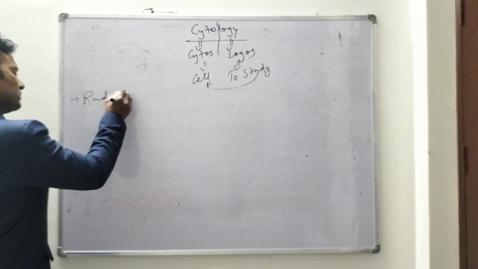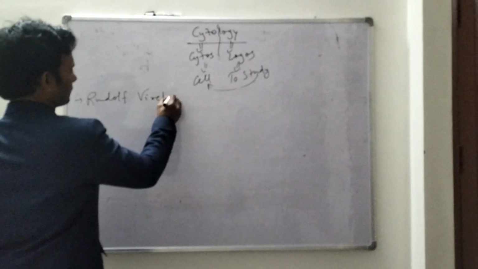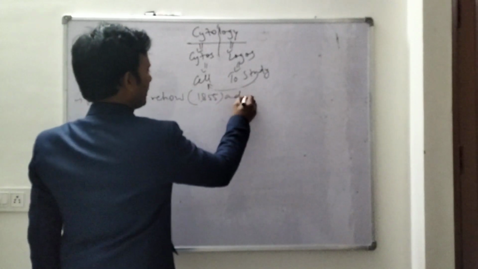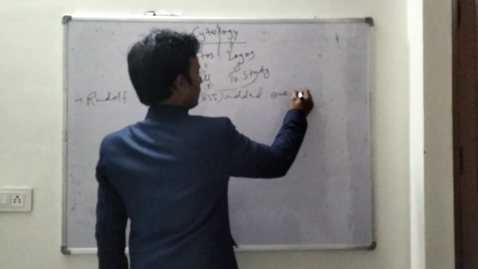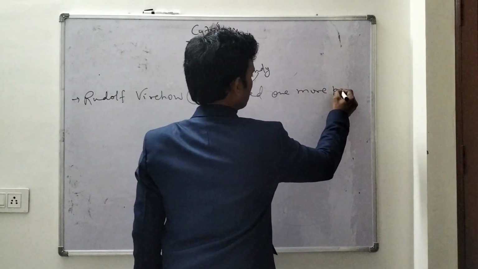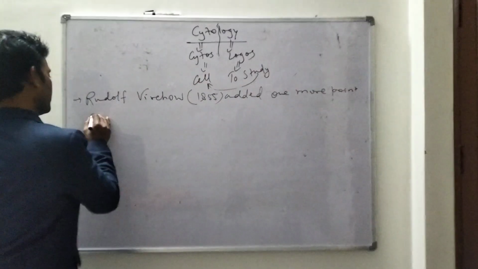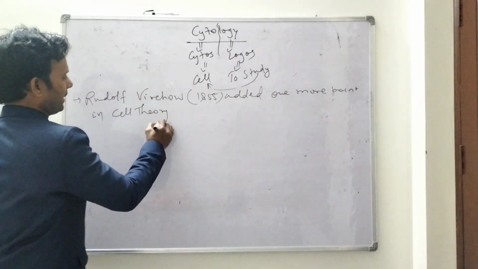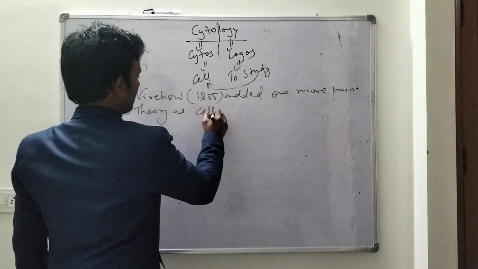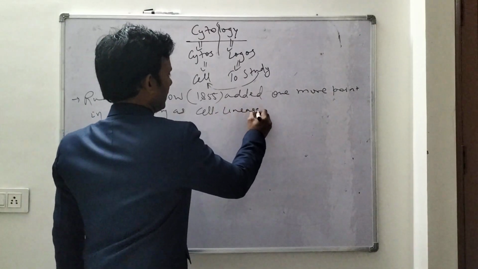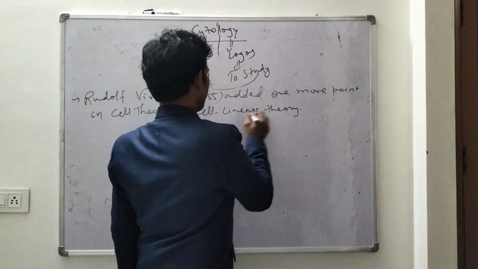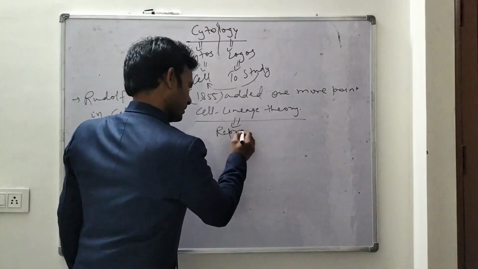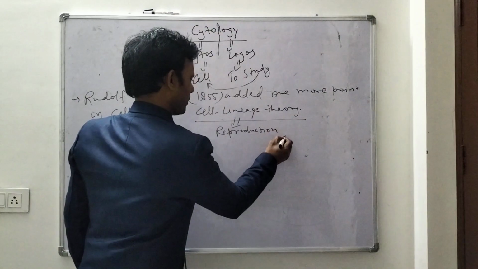Rudolf Virchow in 1855 added one more point to the cell theory, as the cell lineage theory. Lineage means reproduction.